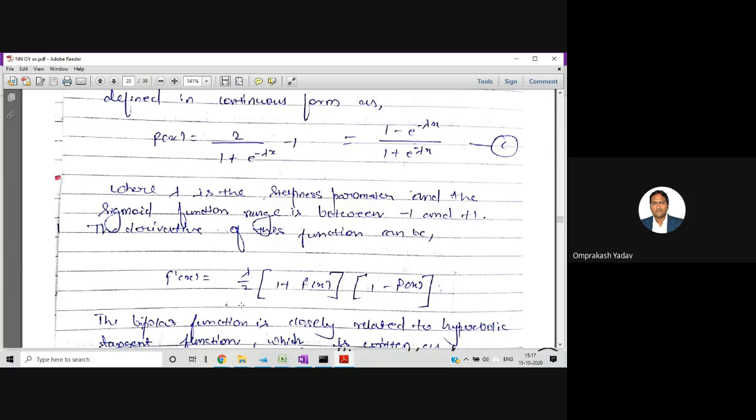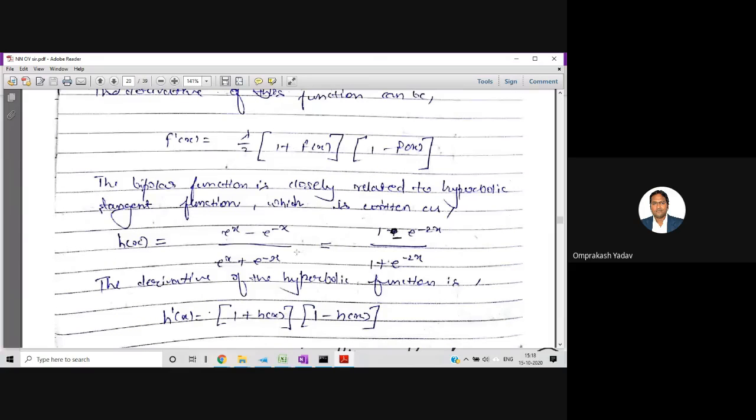So anyway, nobody will ask you to prove this particular thing, but you will have to remember this formula, because we will require it in the calculation. So the formula for f of x is 1 minus e raised to minus lambda x upon 1 plus e raised to minus lambda x, and the derivative will be f dash of x is equal to lambda by 2, 1 plus f of x, 1 minus f of x. So this is a bipolar sigmoidal function.